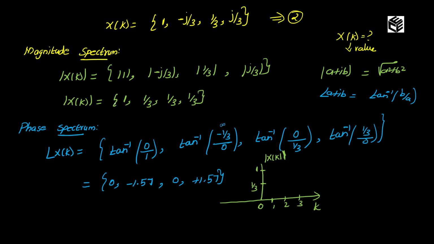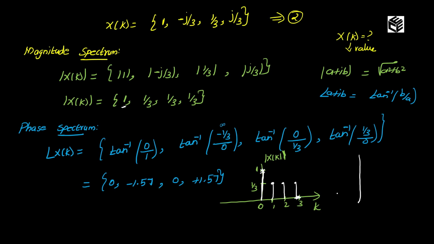That is for first value, that is 0 position, my magnitude is 1. So I have marked here. And second value is 1 by 3. Third is also 1 by 3. Fourth is also 1 by 3. So this is my magnitude spectrum.